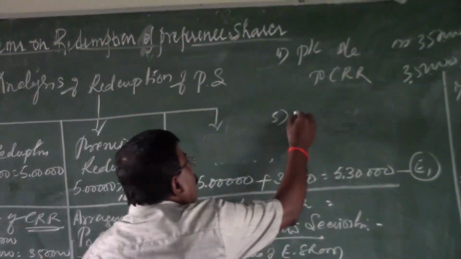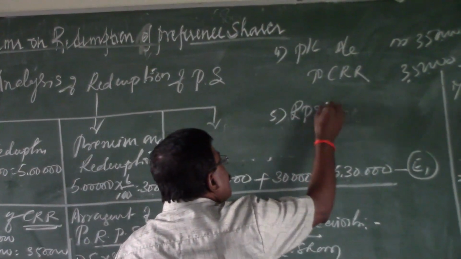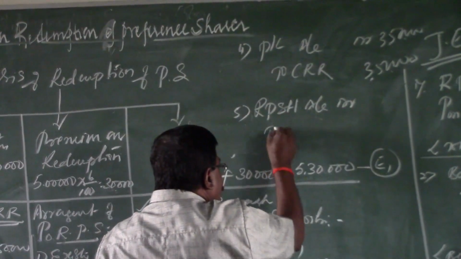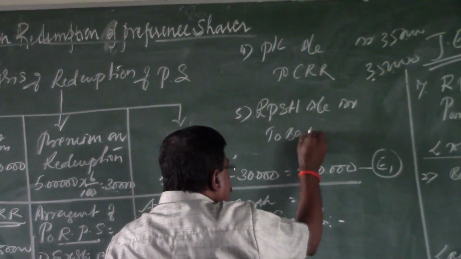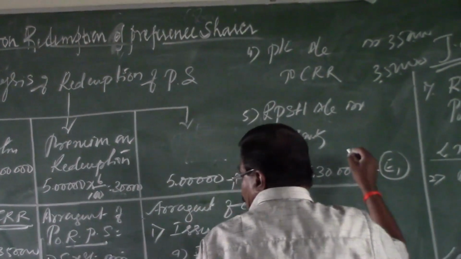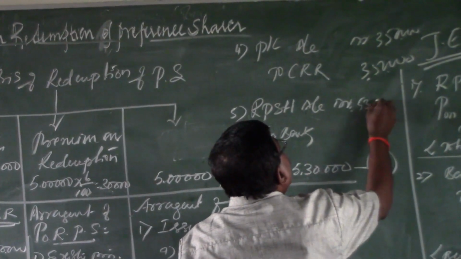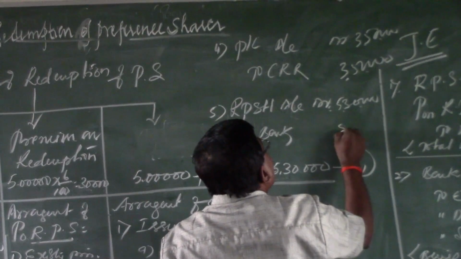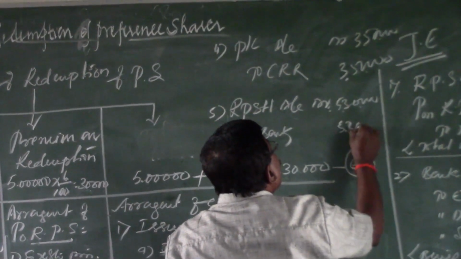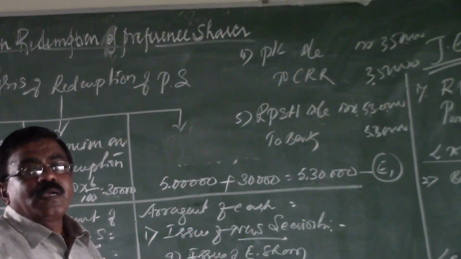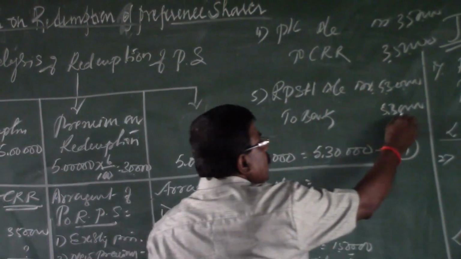Therefore, redeemable preference shareholders account debit, and the amount is payable from the bank, to bank account. The amount in both cases is rupees 5,30,000, the final payment made to the redeemable preference shareholders. So the narration is: final payment made to the redeemable preference shareholders.